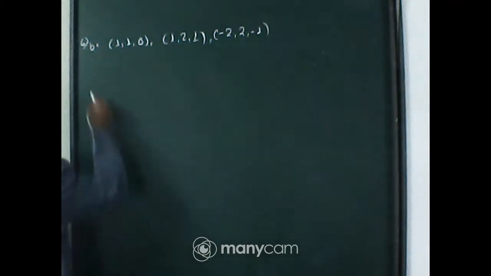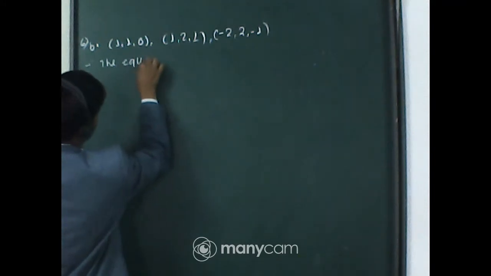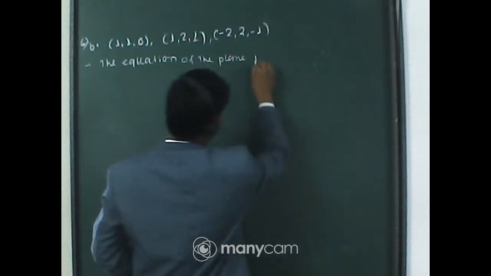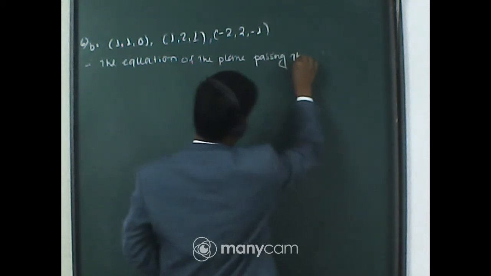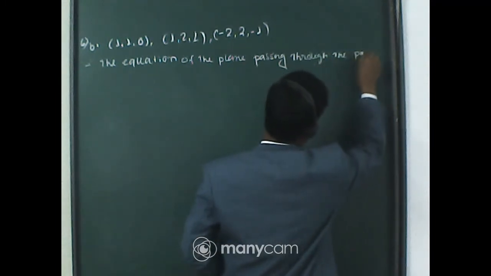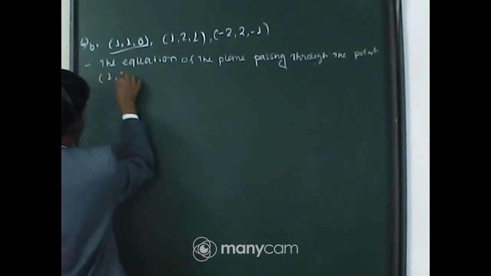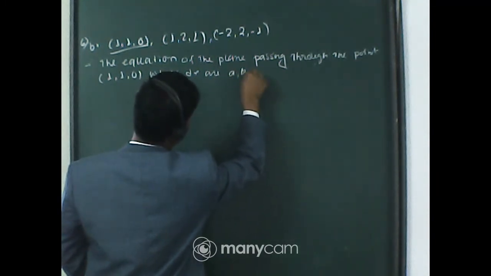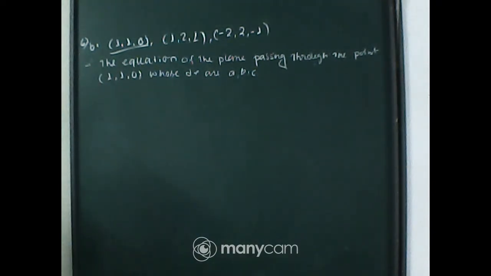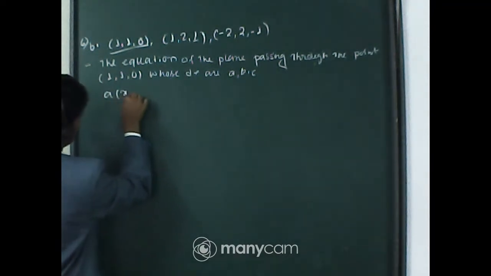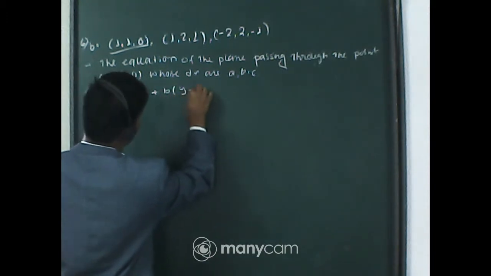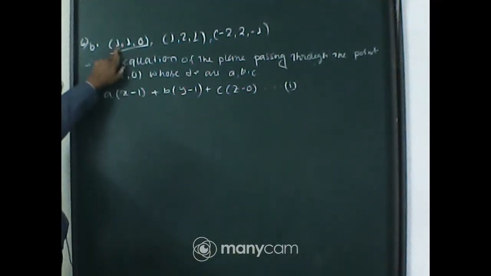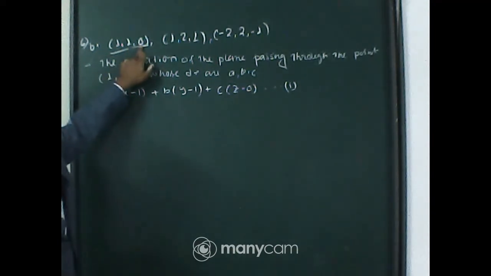Okay, now we know that the equation of the plane passing through the point, we are taking this point (1, 1, 0), whose direction ratios are a, b, c, is a(x - 1) + b(y - 1) + c(z - 0) = 0. This is our first equation.